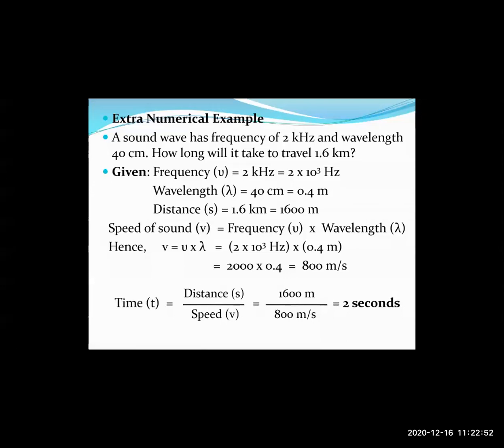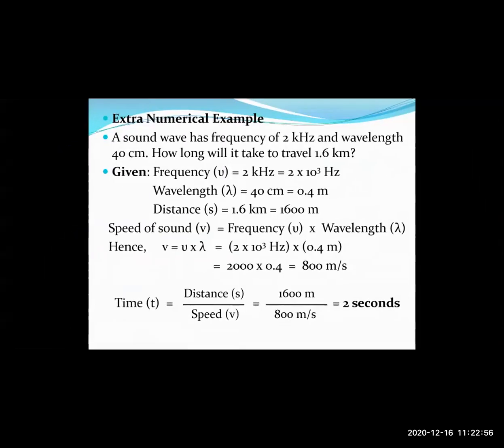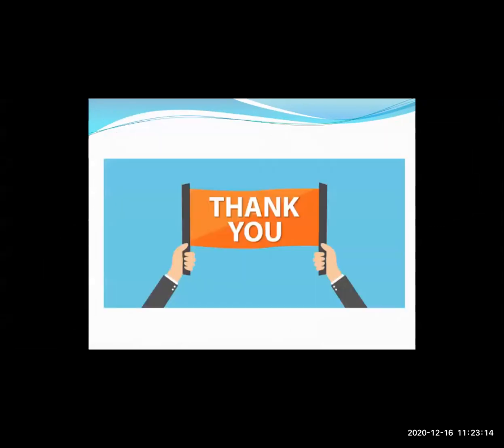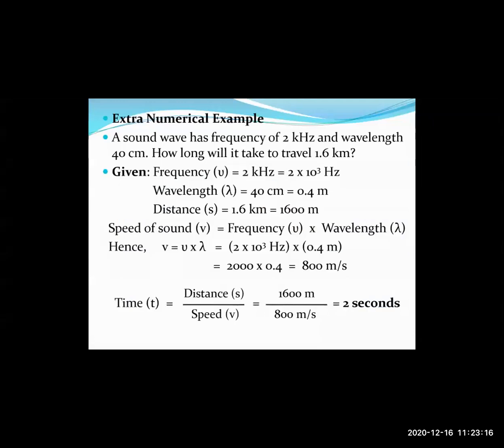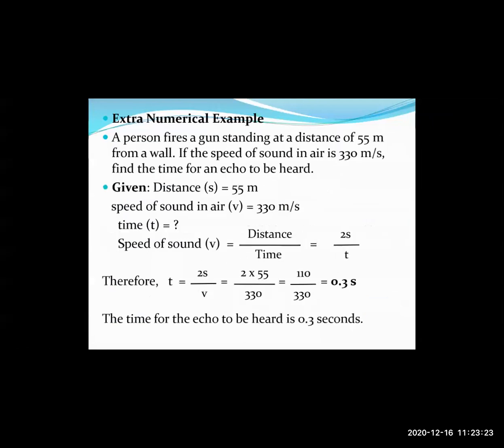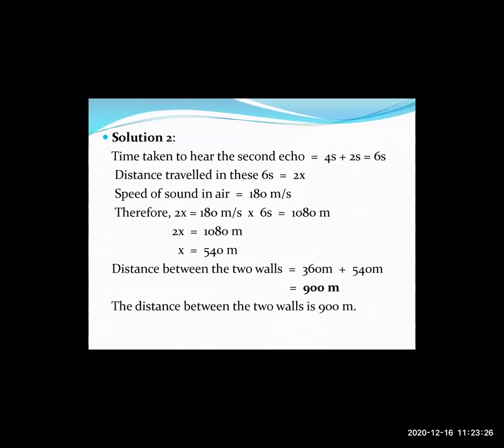Then we know the formula: speed is equal to distance upon time. So we can rearrange that: time equals distance upon speed. That equals 1600 meters divided by 800 meters per second, so it is 2 seconds. The time required for that wave of frequency 2 kilohertz and wavelength 40 centimeters to travel 1.6 kilometers is 2 seconds. So far we have observed and completed these numericals. Students have to take screenshots of these numericals so that they can solve them at home.